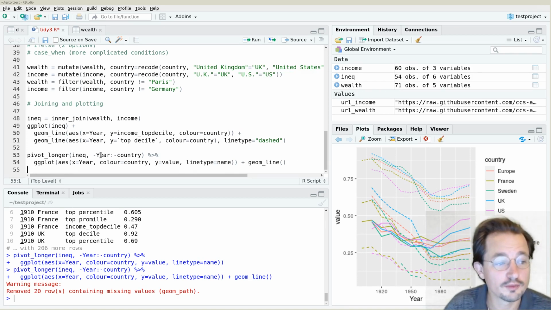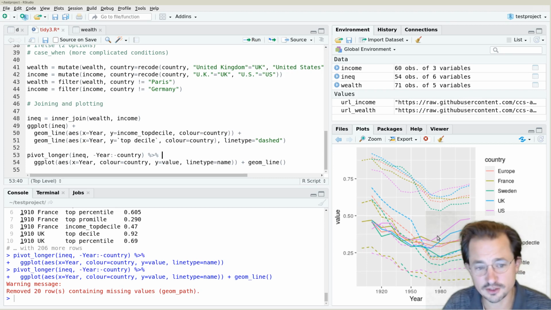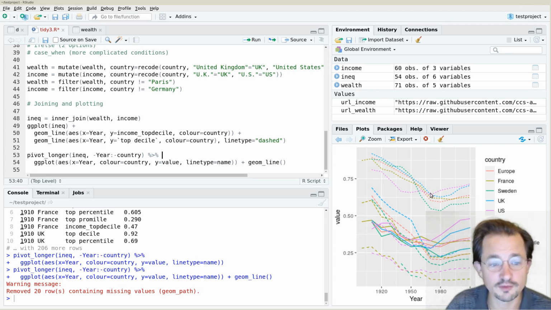So now in one command, because it's long data, we actually get all of the different measurements instead of having to get a line for each measurement type, and we automatically also get a legend that tells us which is which. Now this is a little bit too much information, I think.